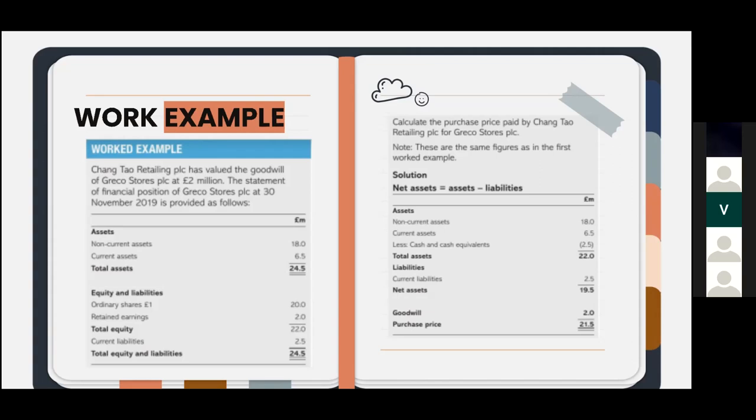As for the liabilities, it includes current liabilities at 2.5 million, but the only difference is now we need to find the net assets as well. To find the net assets, remember the formula before. We need to subtract the current liabilities from the total asset. This will then give us the net asset at a value of 19.5 million. With the goodwill at the value of 2 million pounds, we can get the purchase price by adding the net assets with goodwill, which will be 21.5 million.